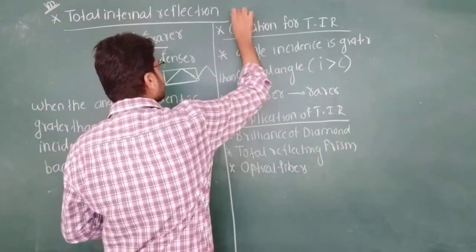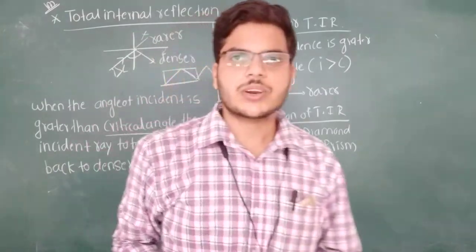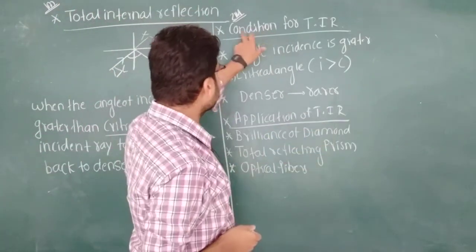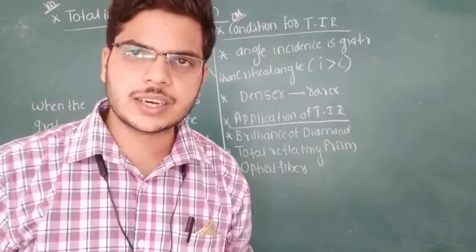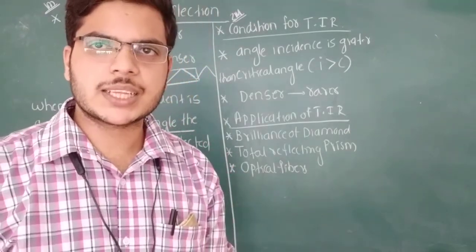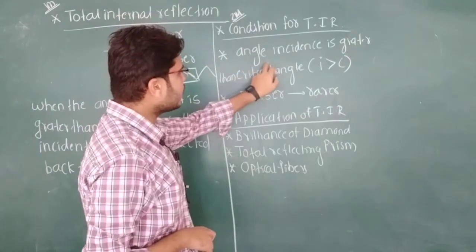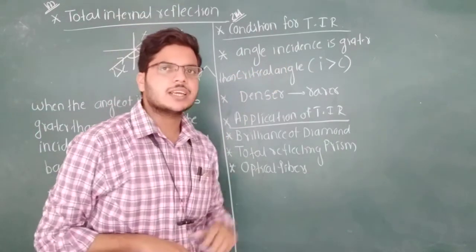Here is a 2 mark very important question. They may ask: write the condition for total internal reflection. Condition for TIR. TIR means total internal reflection. What are the conditions? The first condition is that the angle of incidence must be greater than the critical angle.